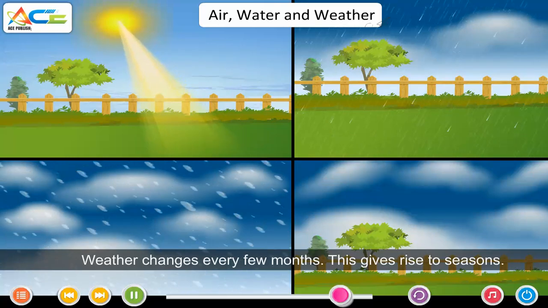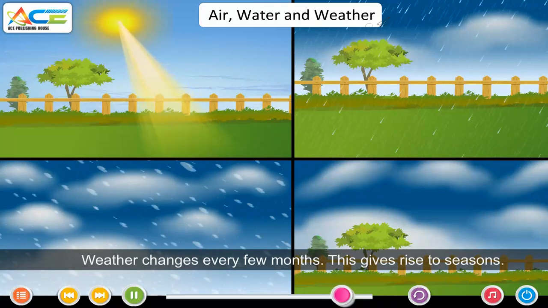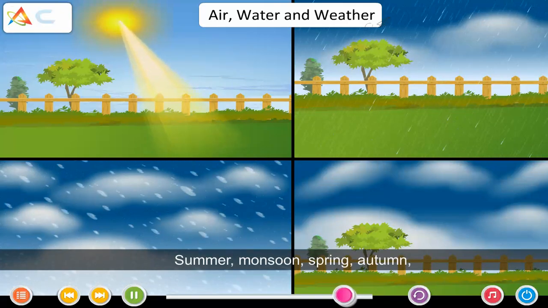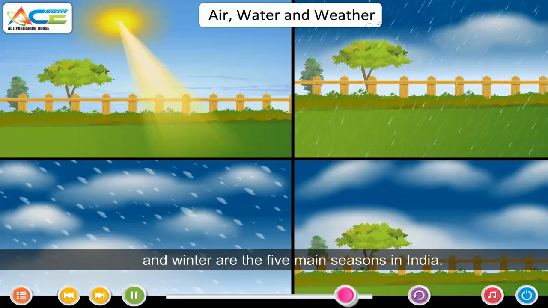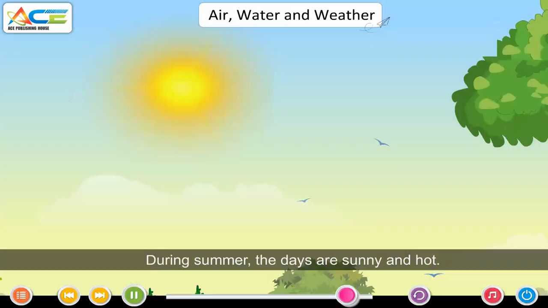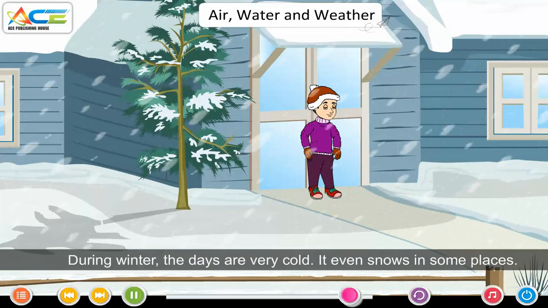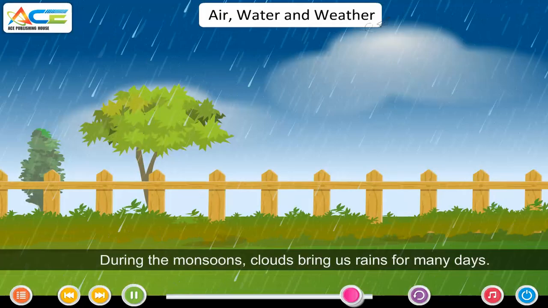Seasons. Weather changes every few months. This gives rise to seasons. Summer, monsoon, spring, autumn and winter are the 5 main seasons in India. During summer, the days are sunny and hot. During winter, the days are very cold. It even snows in some places.